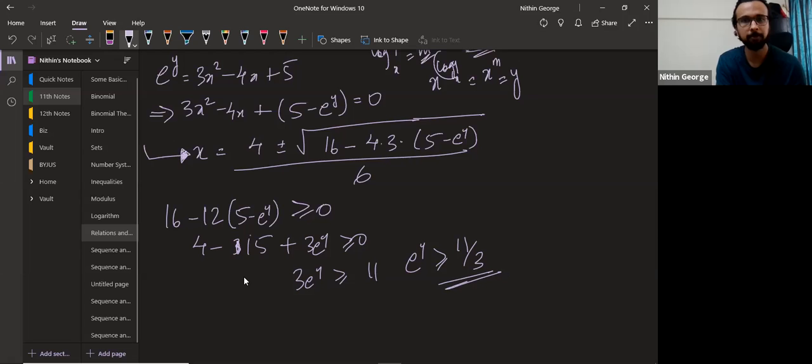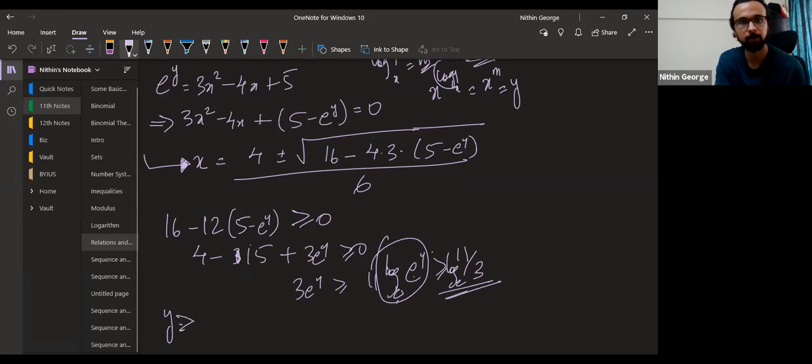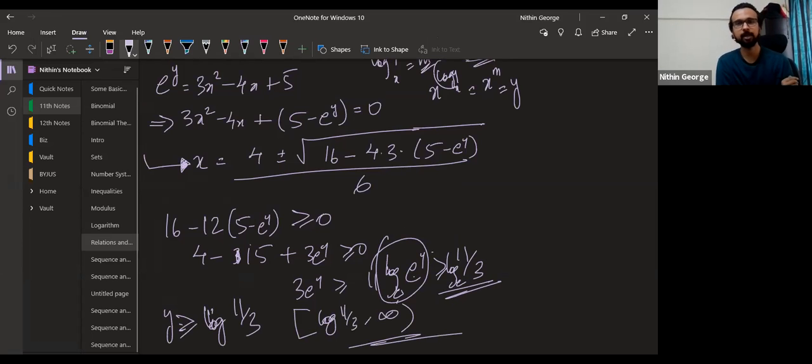Now, what will y be? I take log to the base e on both the sides. Okay. So, log to the base e of e power y. What is e power y? E power y is e power y. Okay. So then this becomes y greater than or equal to log 11 by 3. So from here you get log 11 by 3 all the way till infinity. Any doubts here, guys? Any doubts here? No, sir.